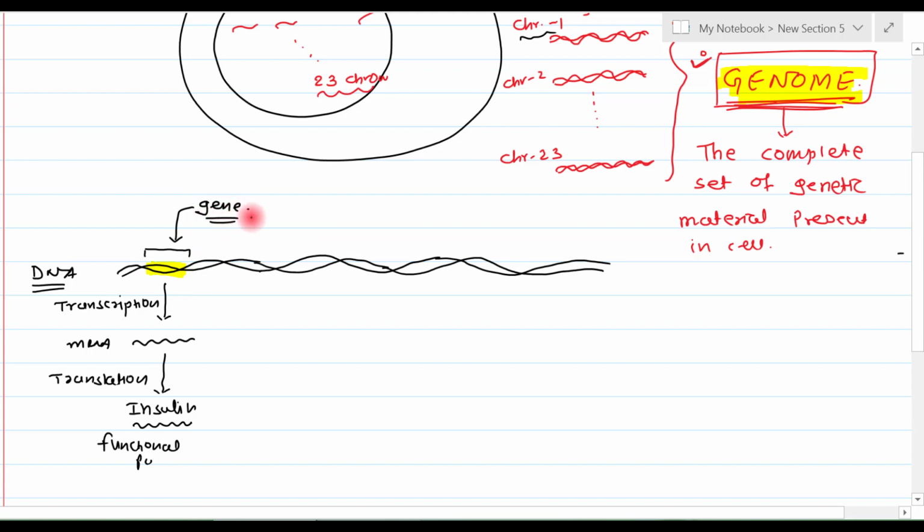So what is a gene? Gene is the part of the genome or the part of DNA which is responsible for some functional product. So in this example, from this DNA, this much part is known as the insulin gene. Why? Because its functional product is insulin.